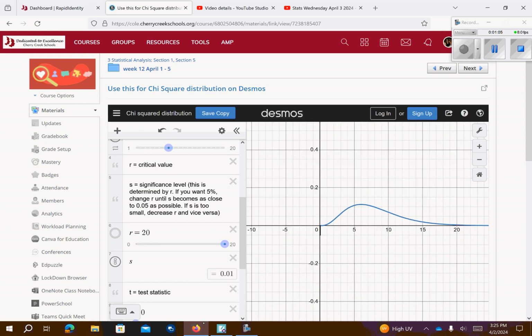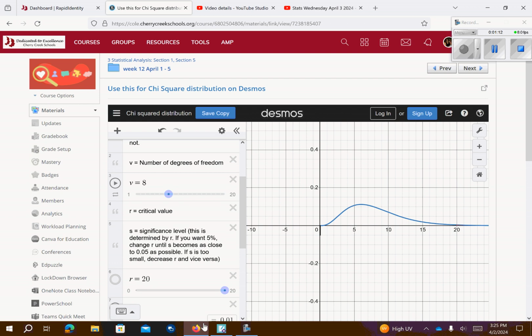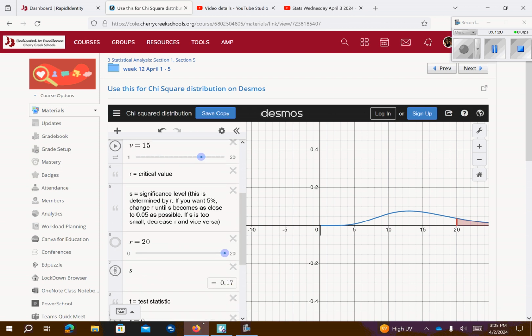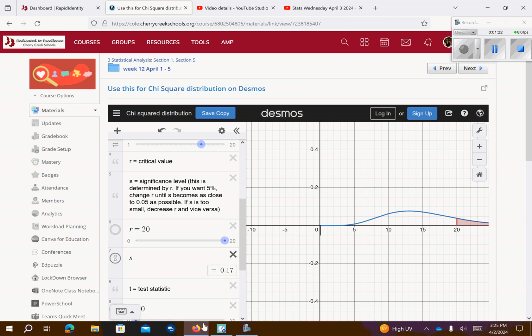And then for problem number 2, find the proportion with degrees of freedom 15. So just come up here and change your degrees of freedom to 15. Then greater than 20, so we're still at the same thing. Our p-value is going to be 0.17, so it grew a little bit. And then find the proportion with degrees of freedom of 25.